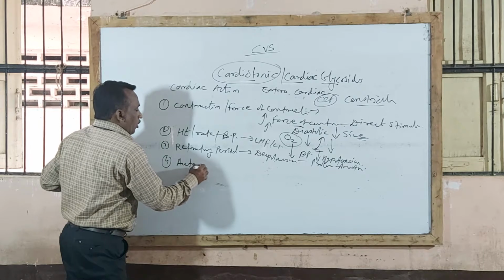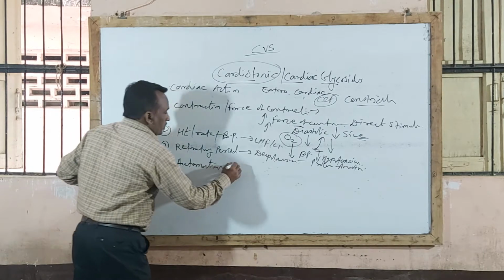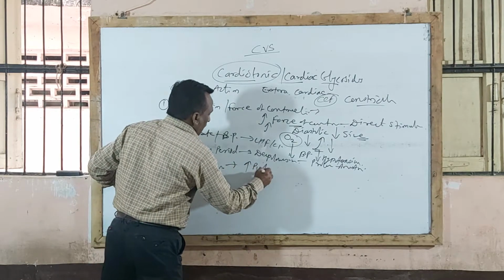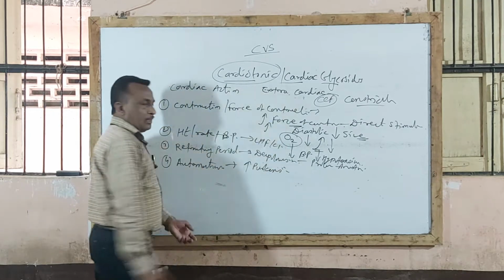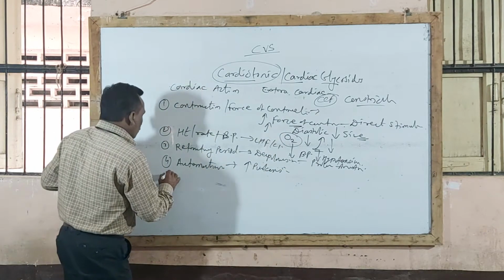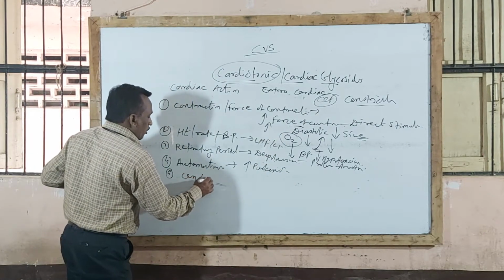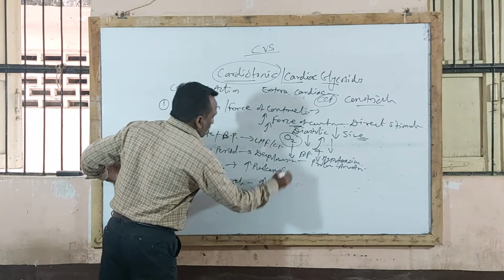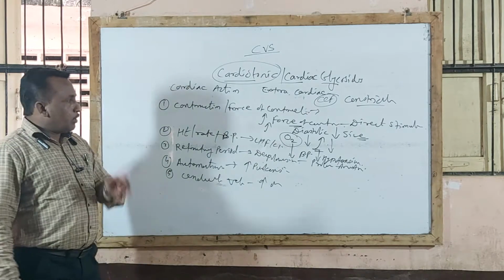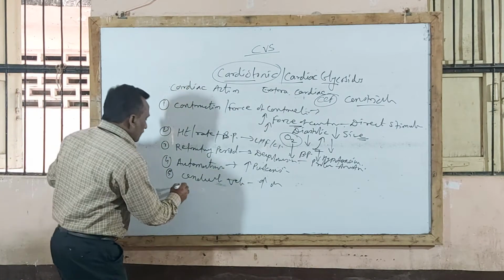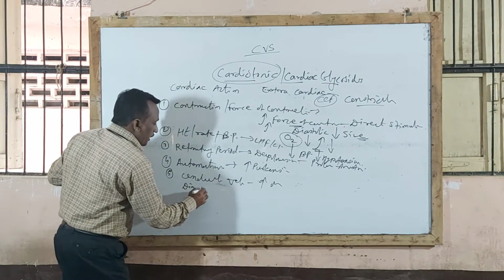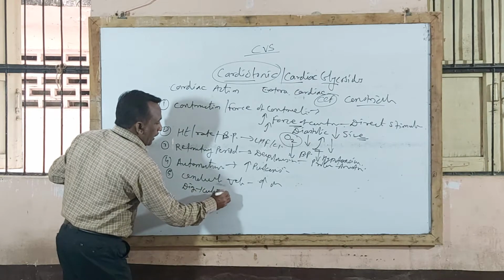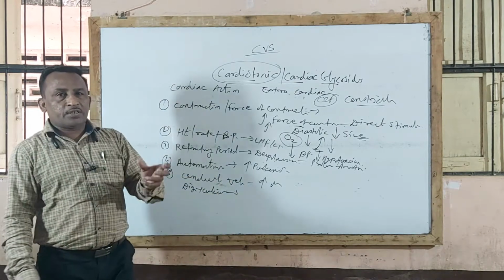Similarly, digitalis also acts on automaticity, thereby increasing Purkinje cell fiber activity, and also produces an action on conduction velocity. So when digitalis is given, it increases conduction velocity also. One more action under cardiac action: what will happen if digitalis is given along with calcium? What is the effect of digitalis and calcium?